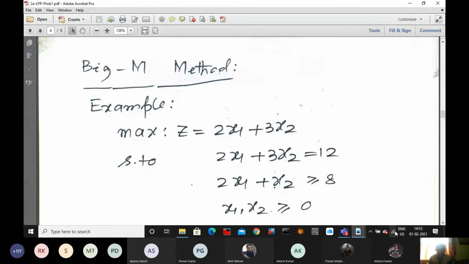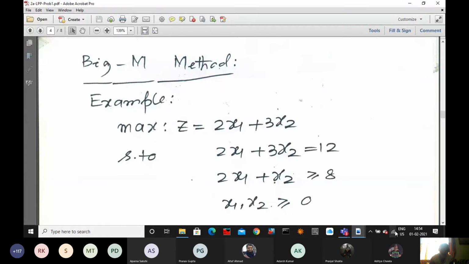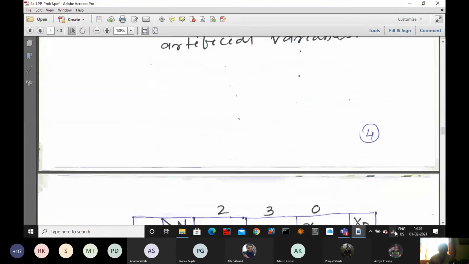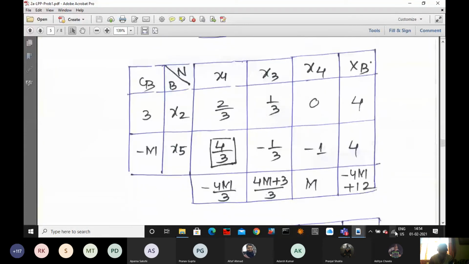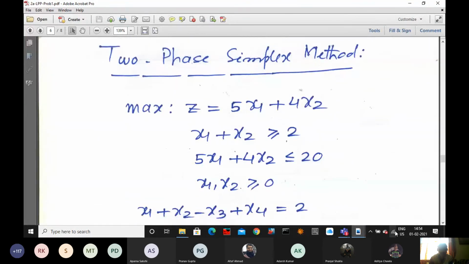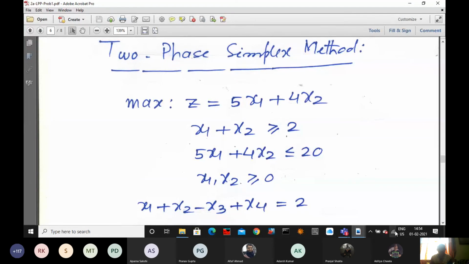Which method will apply? Big M method. Already given. Can you solve the problem? Try the big M method and solve. Okay, next. Already there in your slide. So this is another problem. You can apply the big M method, you can apply the two-phase simplex method, and also you can apply the dual simplex method if you like. But here it is given to apply the two-phase simplex method to solve.